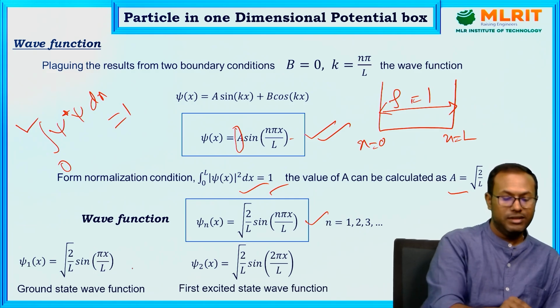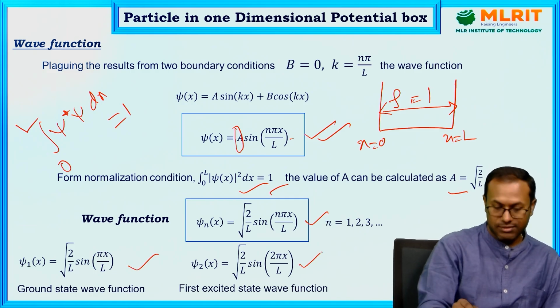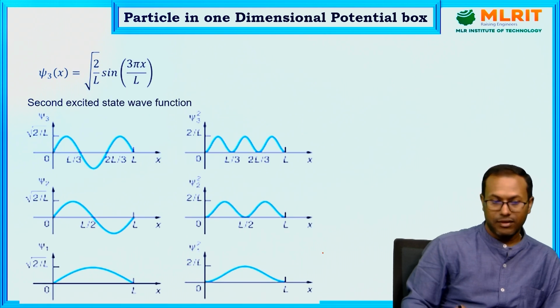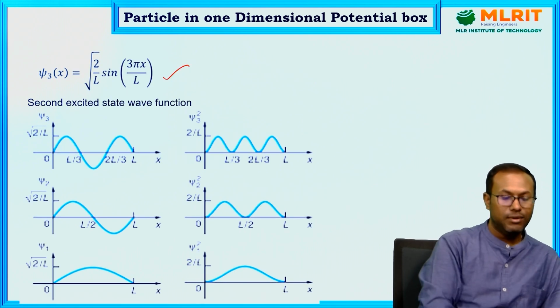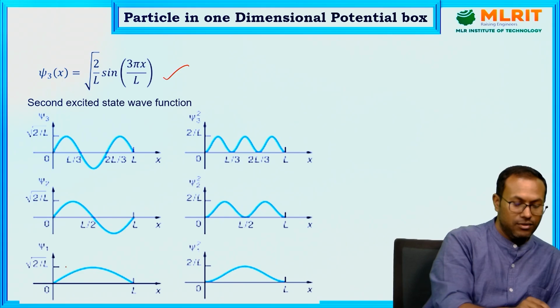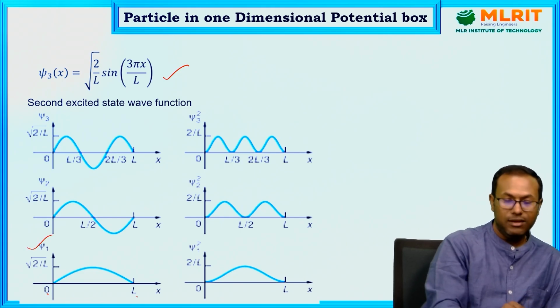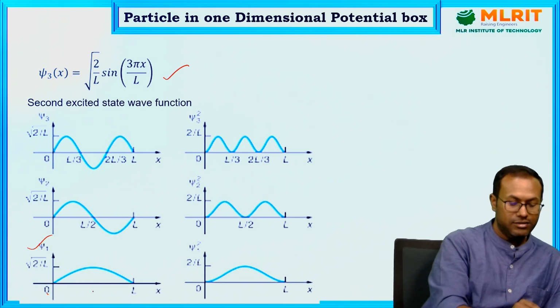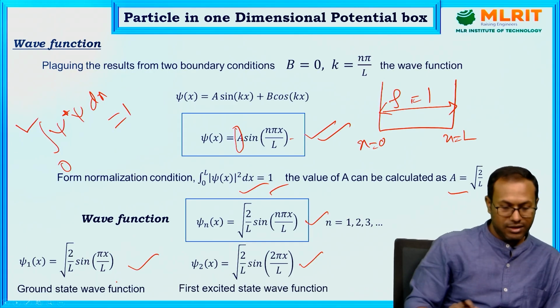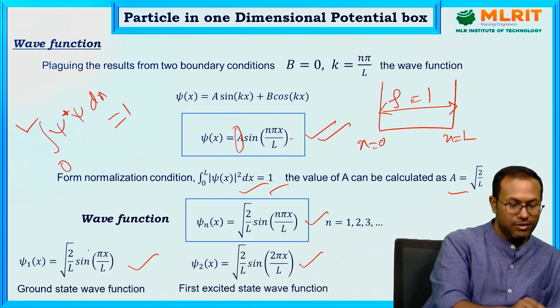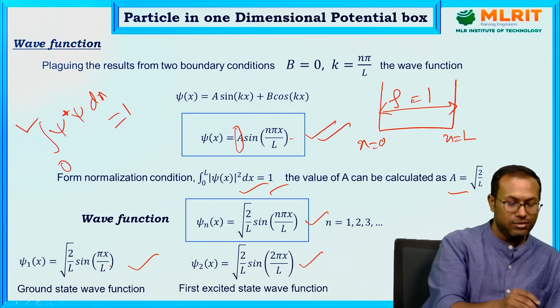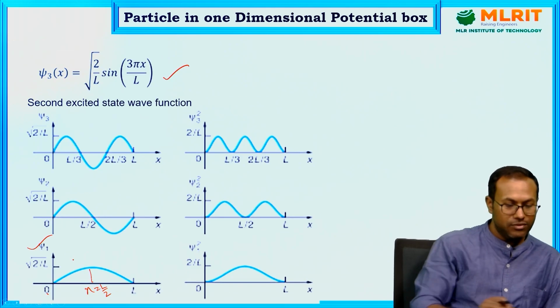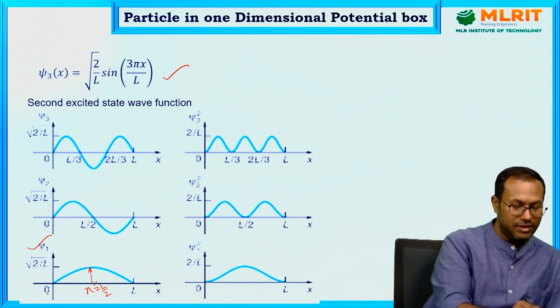When n equals 1, it gives us the ground state. When n equals 2, it is the first excited state. When n equals 3, it gives the second excited state. What is the wave function form? When it is the ground state, at x equals 0, wave function goes to 0. At x equals L, wave function tends to 0. At x equals L by 2, if you substitute, it's pi by 2, sin pi by 2 is 1. So it comes root 2 by L. That's why it is root 2 by L in this region, x equals L by 2.